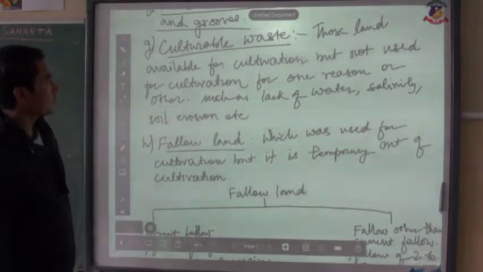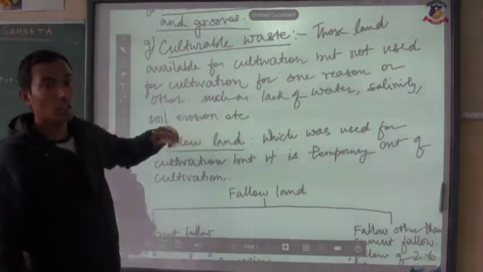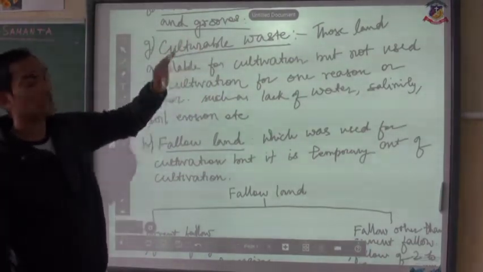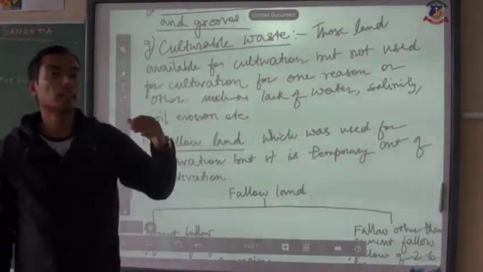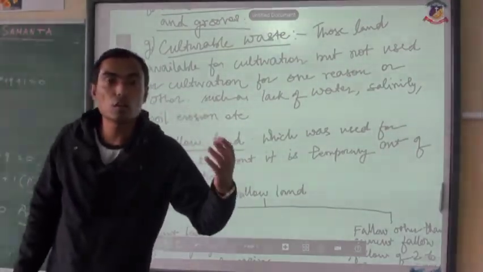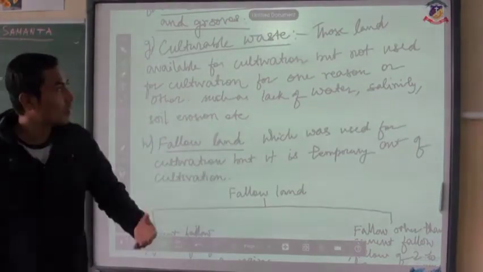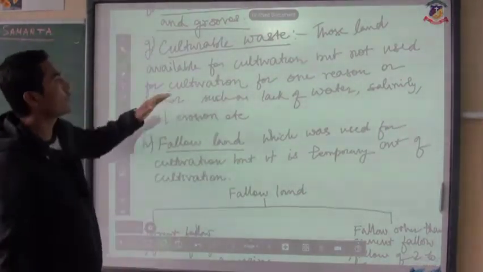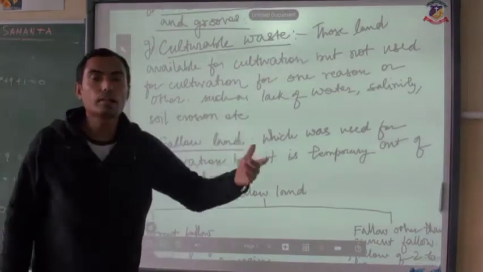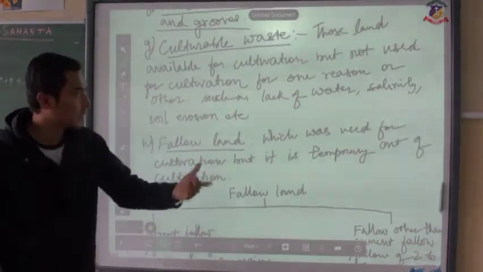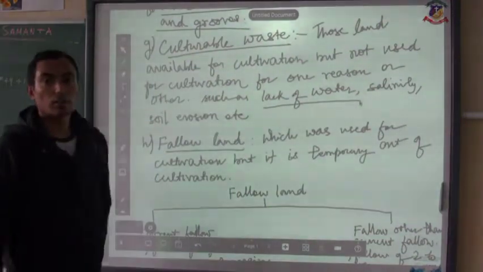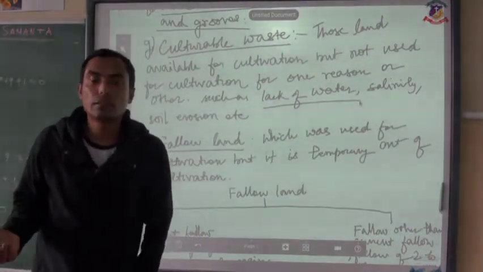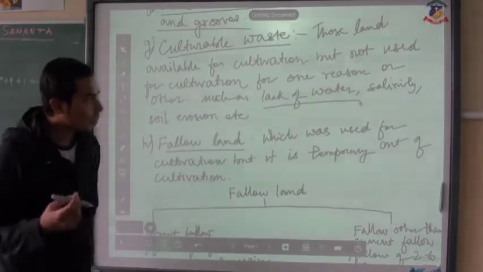Next, cultivable waste. Now cultivable waste means that land which was used for cultivation, but nowadays is not used for cultivation, because of one reason or another, such as lack of water. Whenever there is shortage of water, cultivation cannot be done.